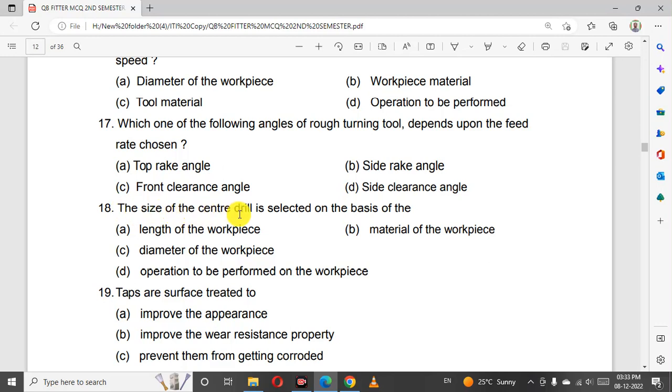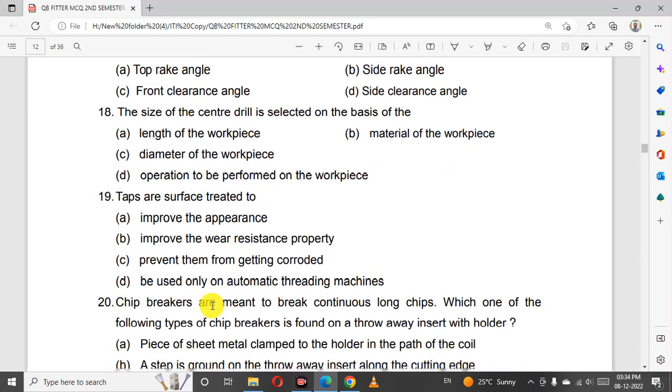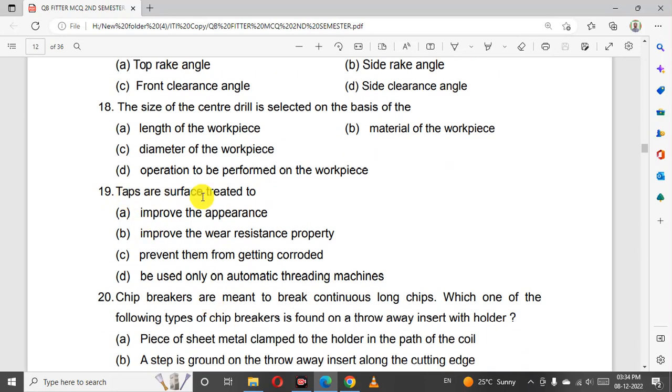The size of a center drill is selected on the basis of the diameter of the workpiece. Taps are surface treated to improve the wear resistance property.